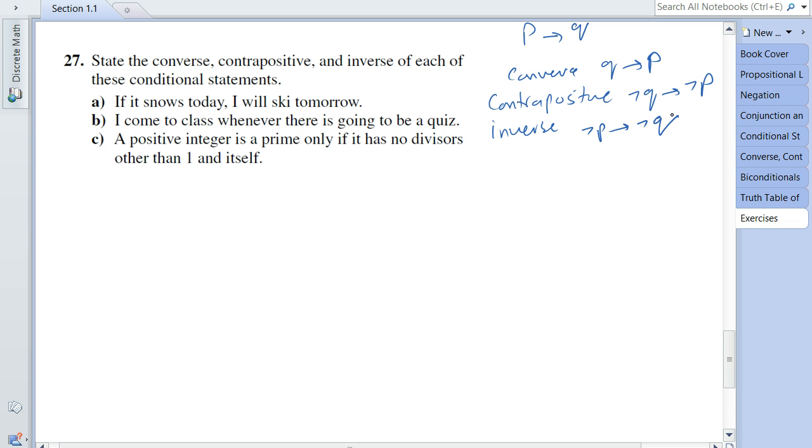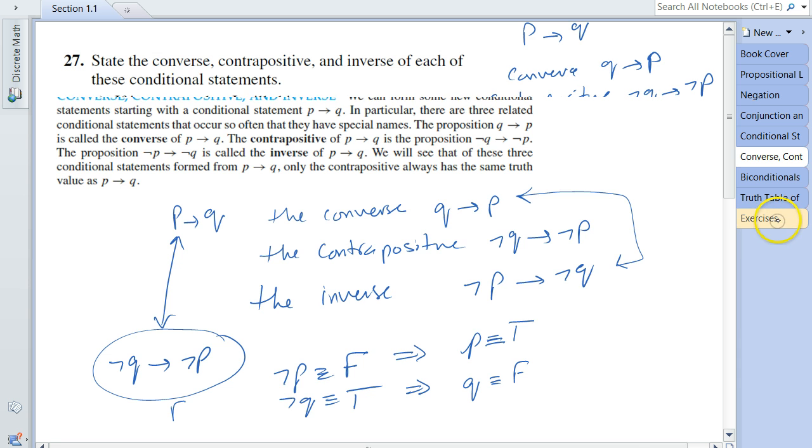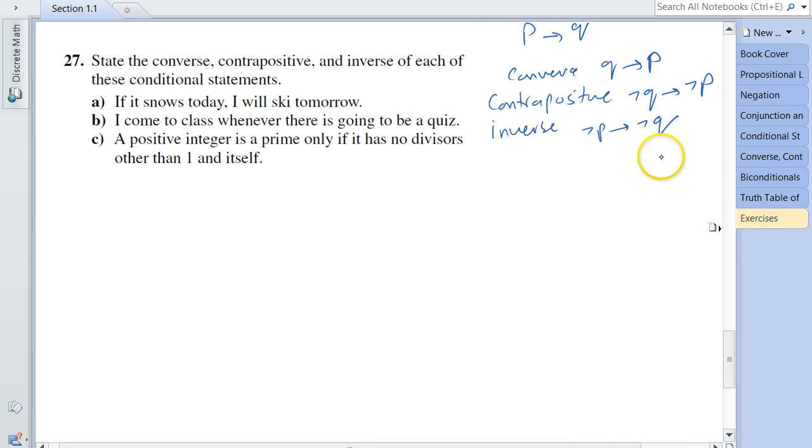To refresh your memory, let me take you back to that part of the lecture, and here is the definition of the converse, contrapositive, and the inverse, and we summarized it earlier like this. I've just rewritten it over here again so that it's going to be a reference for us while we answer this question. So question 27a says, if it snows today, I will ski tomorrow.